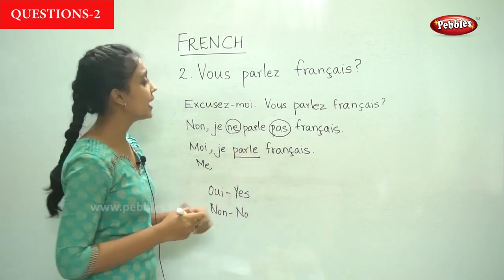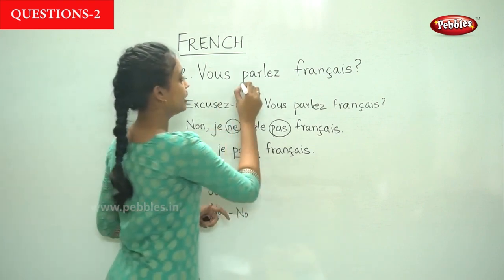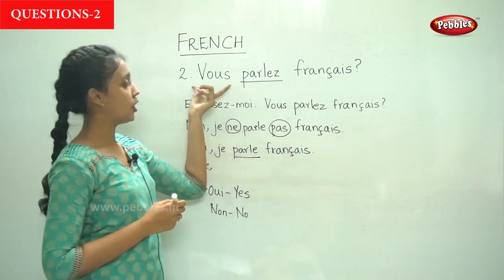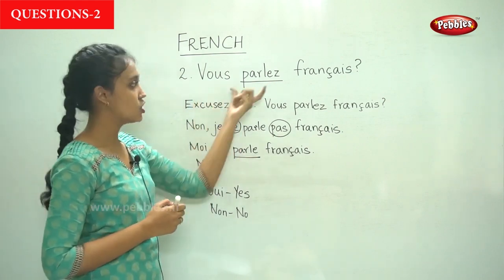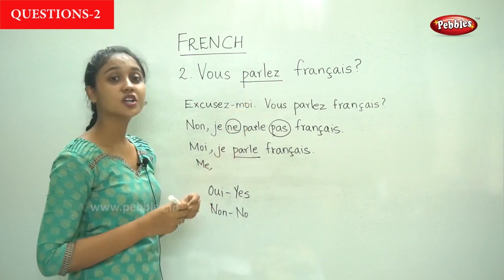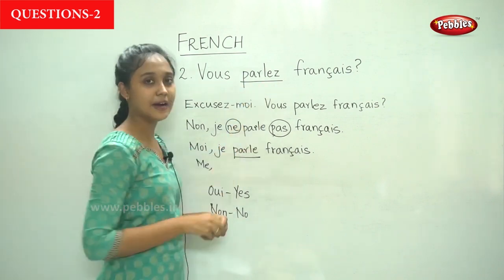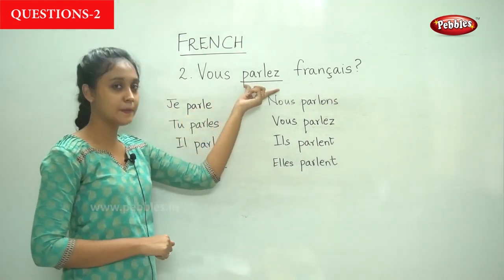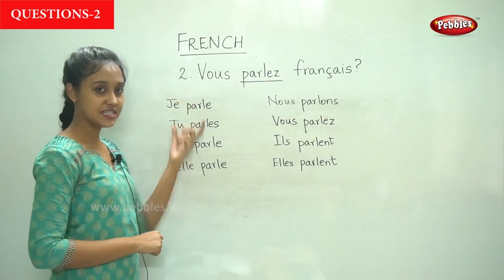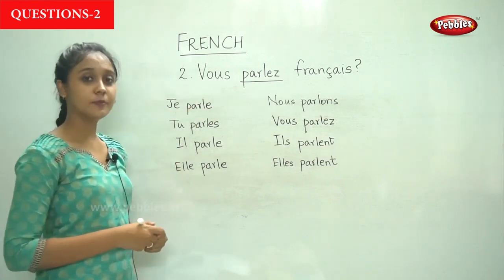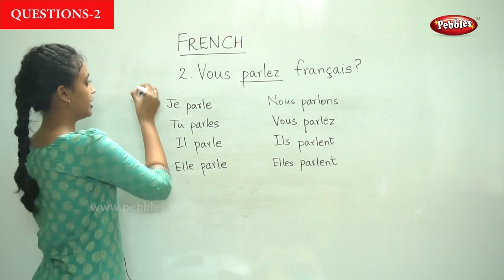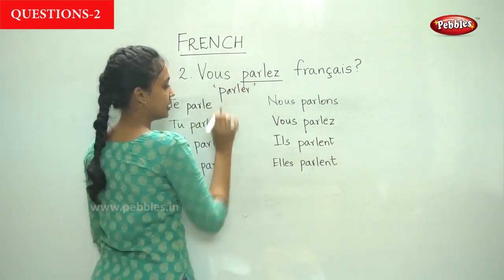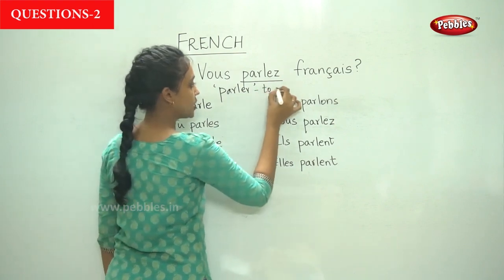So now if you look at this question, we have the verb parler. This verb will change depending upon the subject of the sentence. For that, let us recall the conjugation of this verb parler. We have already learnt the conjugation in basic French. This is just a recap. The infinitive of this verb is parler. It means to speak.